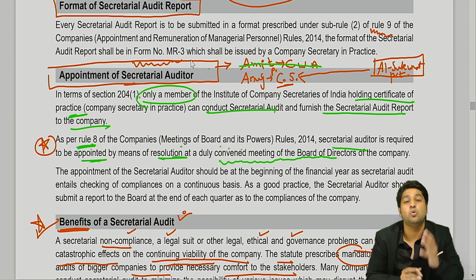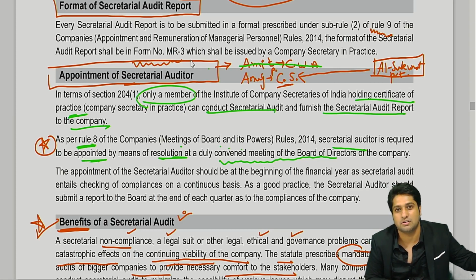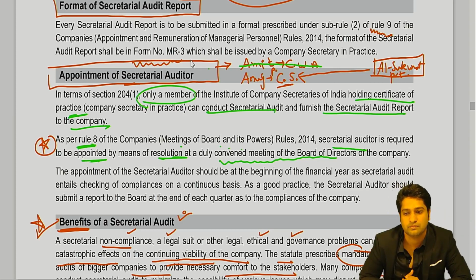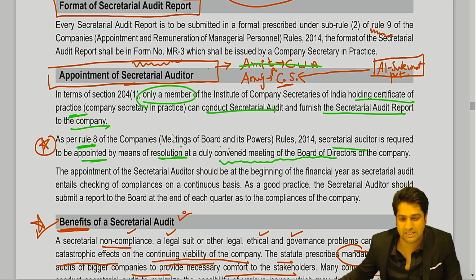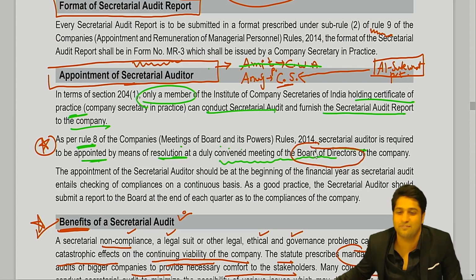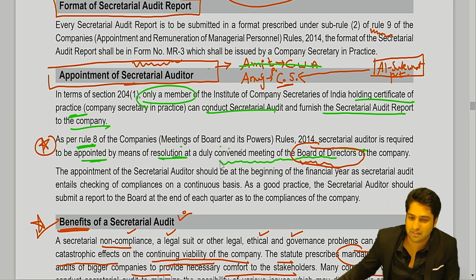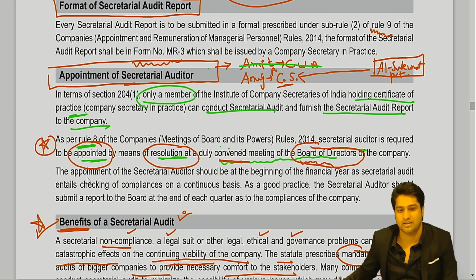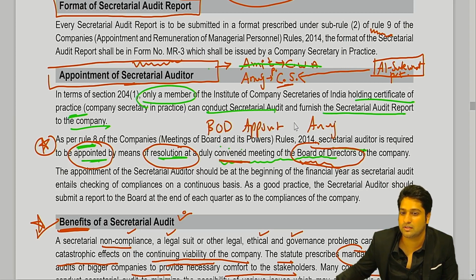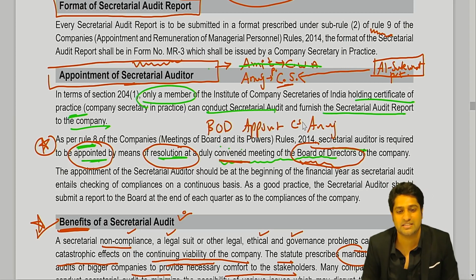So basically, who is the appointing agency for a secretarial auditor? We'll see the procedure for appointment, but who is the appointing agency? Is it the shareholders or the directors? BOD, board of directors. Very good. So it is the board of directors. They will convene a meeting, pass a board resolution and then appoint a company secretary. Is this simple and clear? Yes, sir. So the board of directors will appoint CS Anuj.